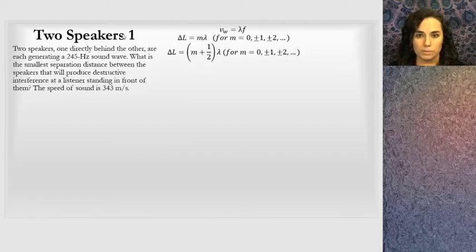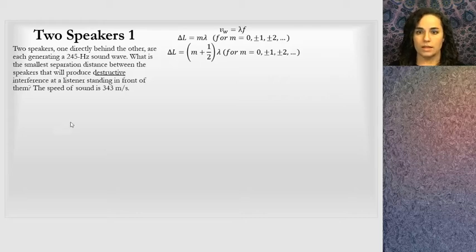The first is two speakers, and I put the equations up here for us. Two speakers, one directly behind another, are each generating a 245 hertz sound wave. What is the smallest separation distance between the speakers that will produce destructive interference at a listener standing in front of them? The speed of sound is 343 meters per second. Okay, so I see a frequency and I see a speed, so that would let me find the wavelength.